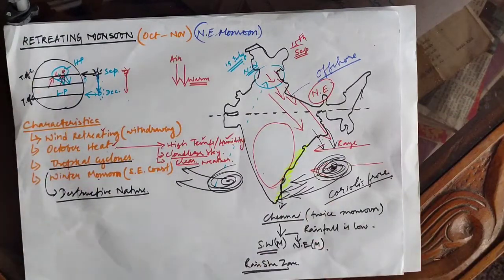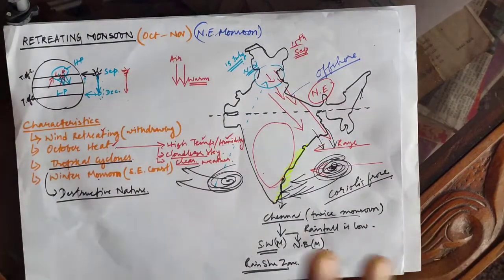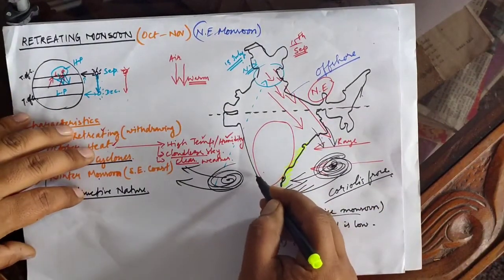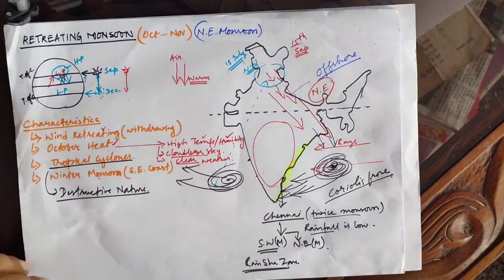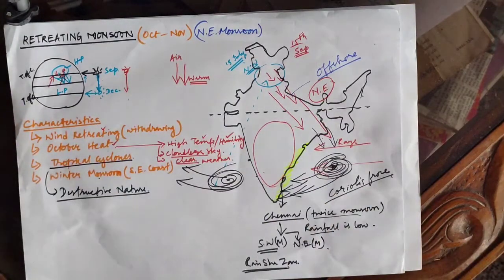And if we compare, though it receives rainfall twice a year, the rainfall is low as compared to Mumbai, because Mumbai falls under the western slopes of Western Ghats. It is the windward side. So these are the characteristics of the retreating monsoon.